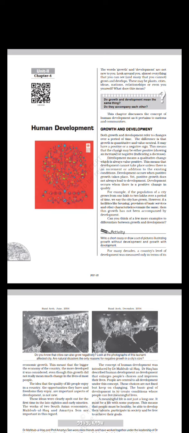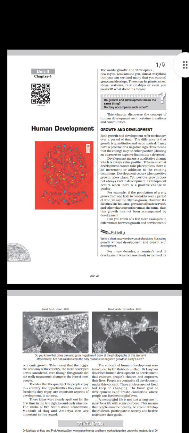For example, if the population of a city grows from 1 lakh to 2 lakhs over a period of time, we say the city has grown. However, if facilities like housing, provisions of basic services and other characteristics remain the same, then this growth has not been accompanied by development. Can you think of a few more examples to differentiate between growth and development? Activity. Write a short essay or draw a set of pictures illustrating growth without development and growth with development.